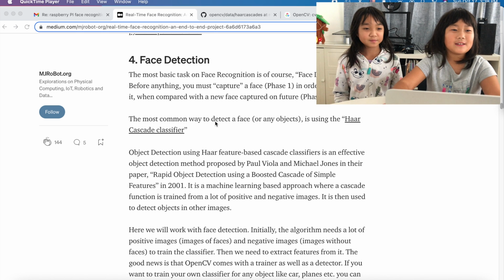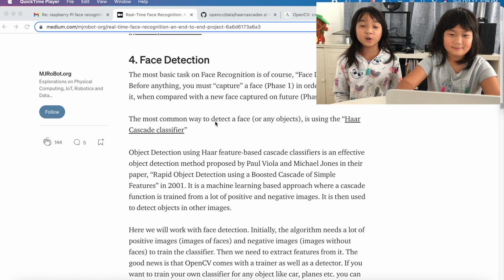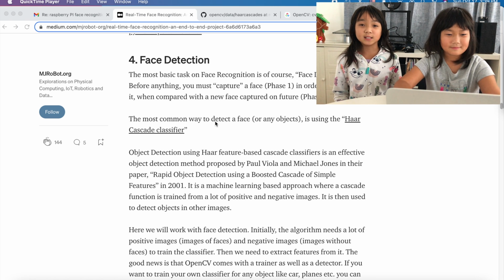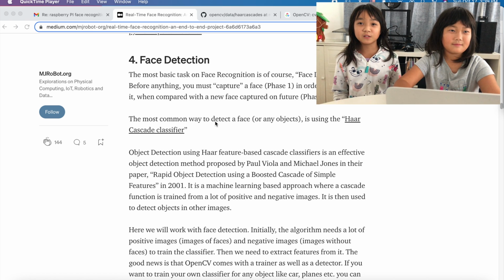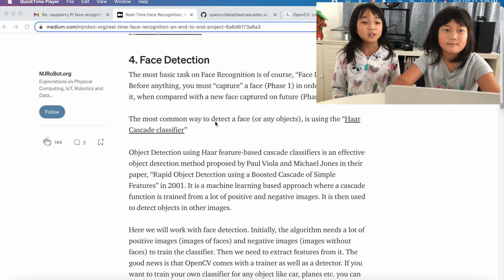So now we are going to move on to face detection. Haar Cascade Classifier was proposed by Paul Viola and Michael Jones in 2001. Haar Cascade Classifier uses less CPU and less memory, but is less accurate than Google FaceNet and Facebook DeepFace. Those algorithms use more CPU and more memory, but are more accurate.